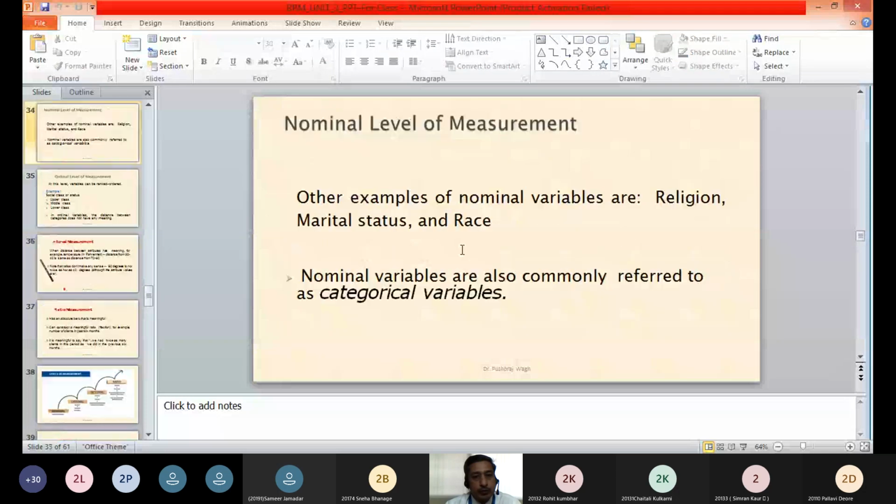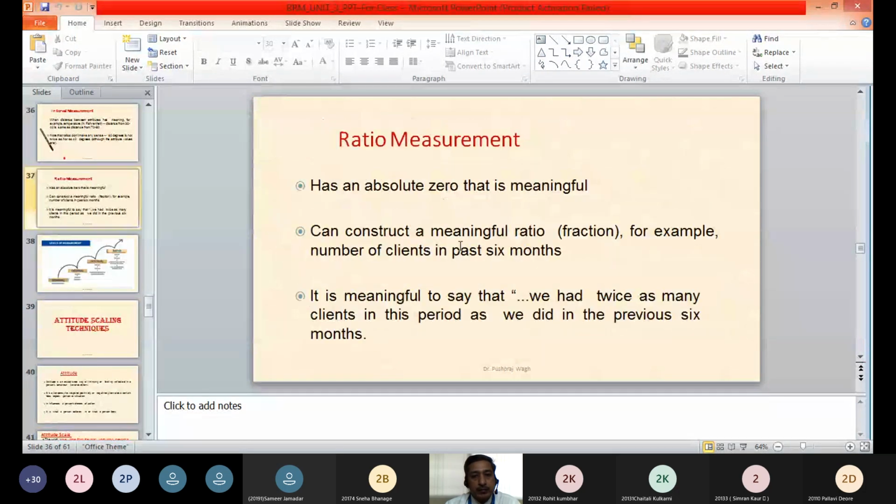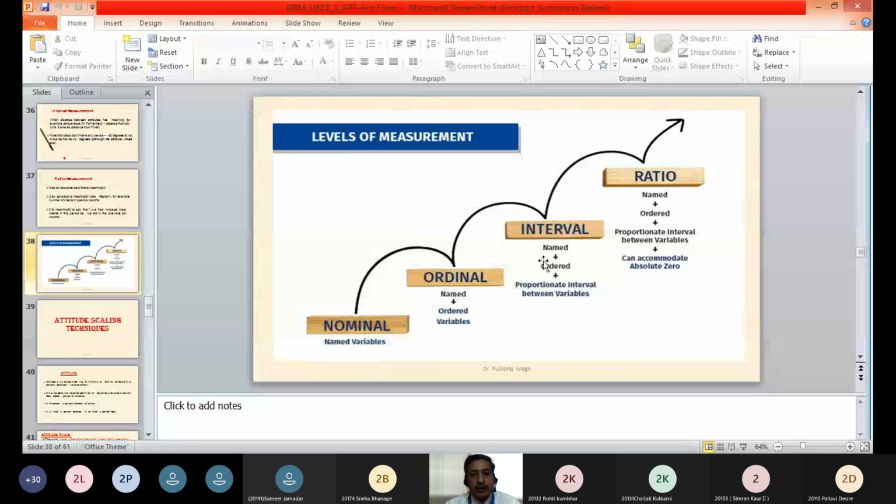So we saw 4 types of different levels of measurement: nominal level, ordinal level, interval level, and ratio level. As a summary, we'll see on this diagram. Nominal level is the basic level of measurement, wherein we can only name the categories or the variables.